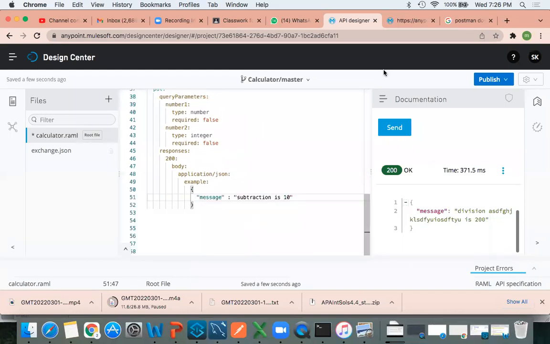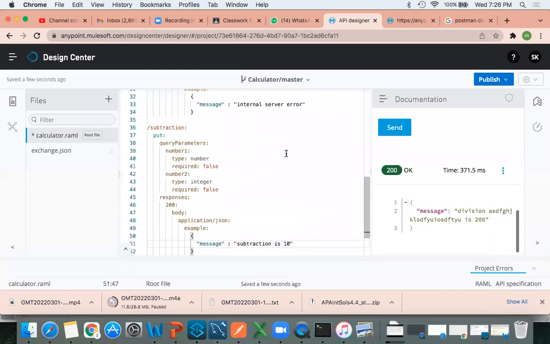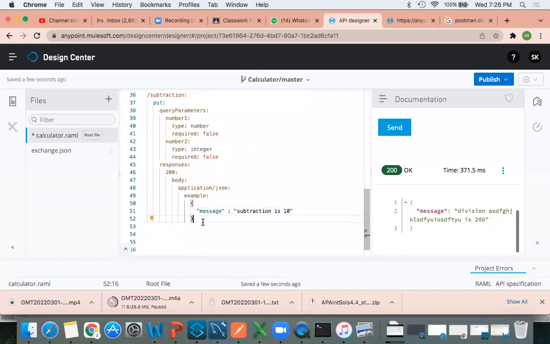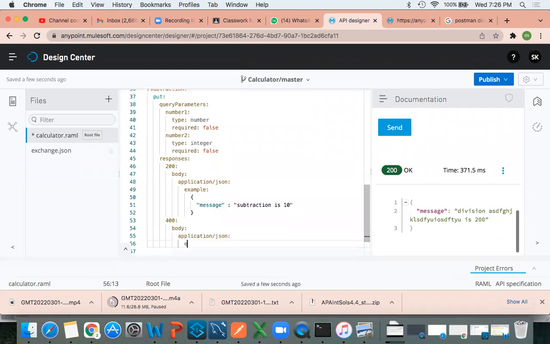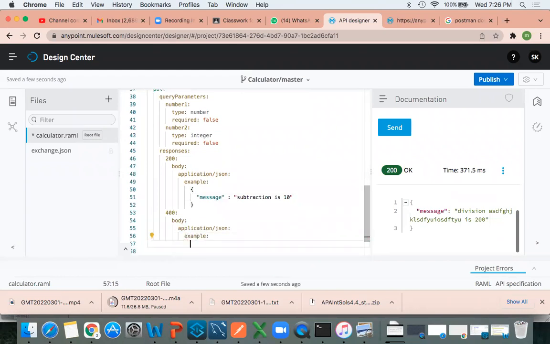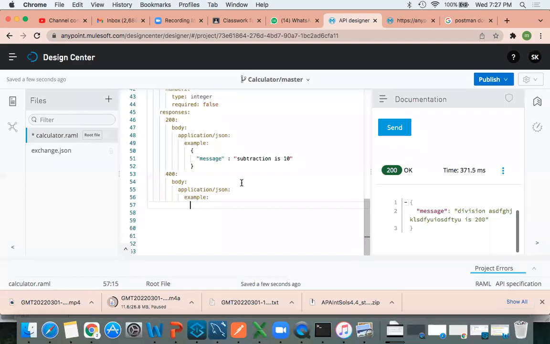Okay, thank you. Yeah, so now see, I created this. For this, let me write 400. Next, body, application JSON. Can we put XML instead of JSON there? XML we'll discuss in tomorrow's session. We'll go step by step. Next, here bad request. Simply you can write bad request.